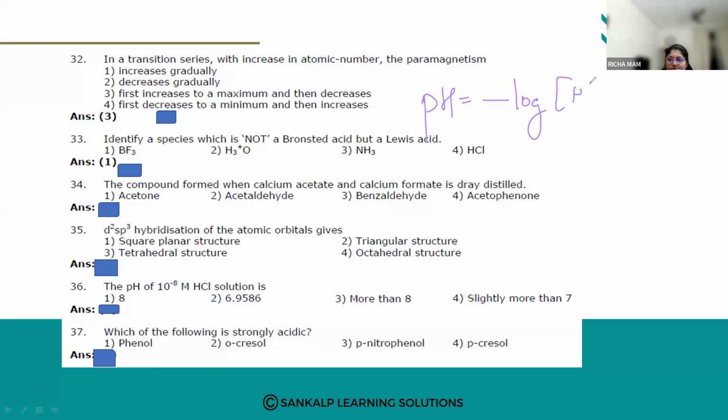Negative log of H plus ion concentration. So minus log of 10 raised to minus 8 is how much? Find out.